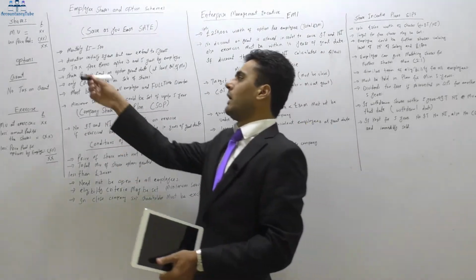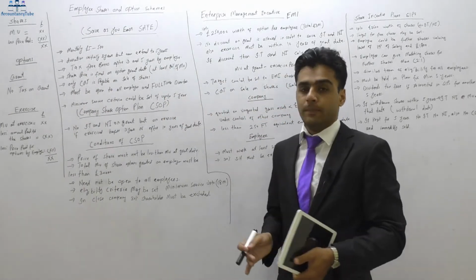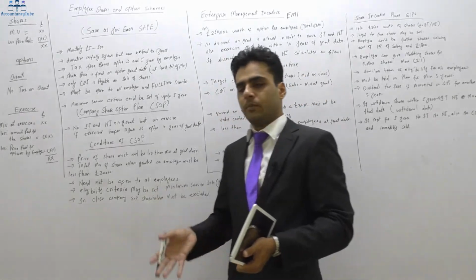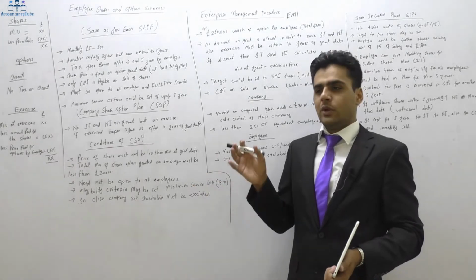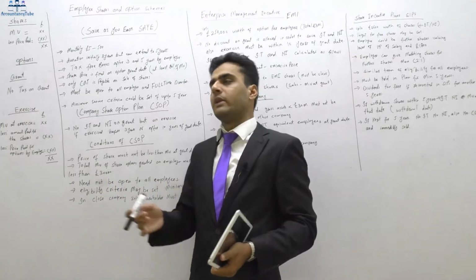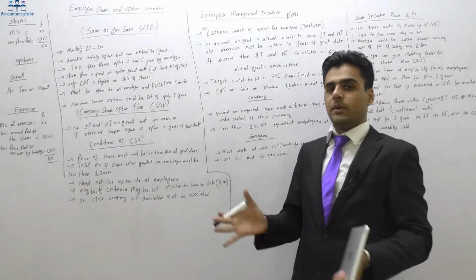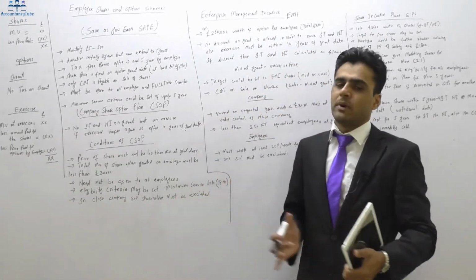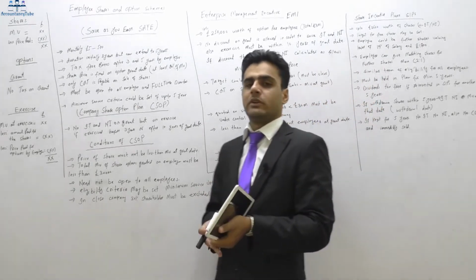So say for example, if you have contributed £200 in that scheme, after 3 years it won't be £200. The company will also be giving some bonus. The company will also be contributing some amount. So even if you want to withdraw after 3 years, you want to receive just £200 which you have invested, you will be receiving more than that. Well, I am talking about £200 per month, but of course after 3 years it's going to be a huge amount. Say for example it was £6,000. So you want to receive £6,000 after 3 years, you will receive more than that because the company has put some bonus into it as well.